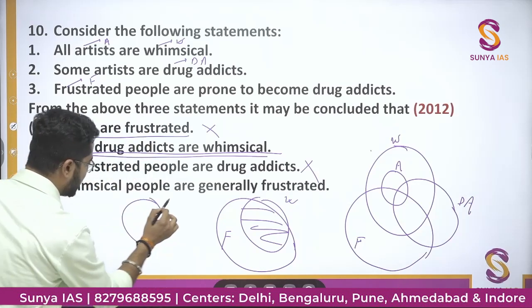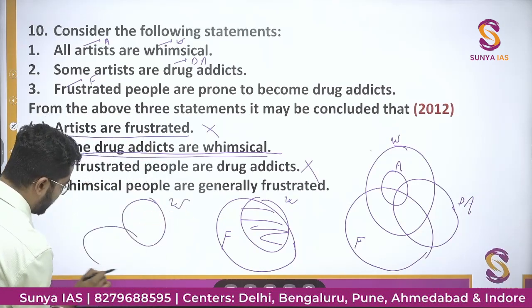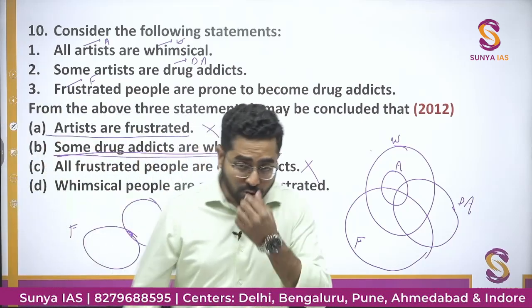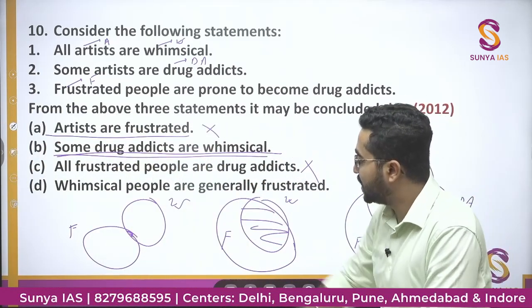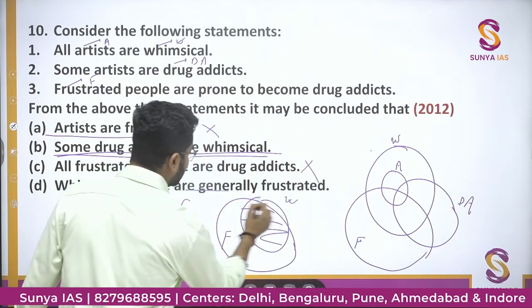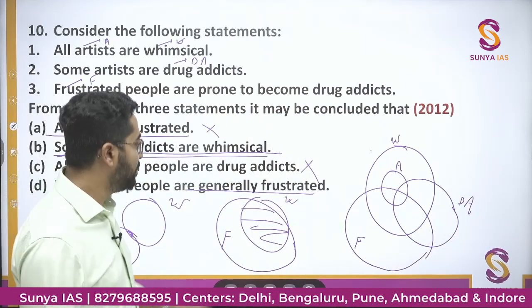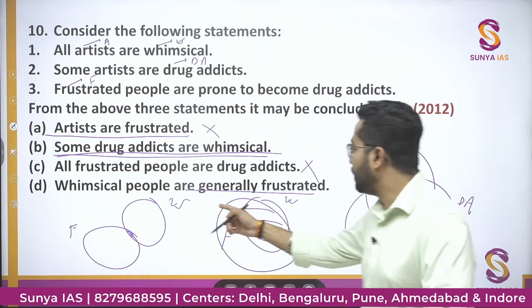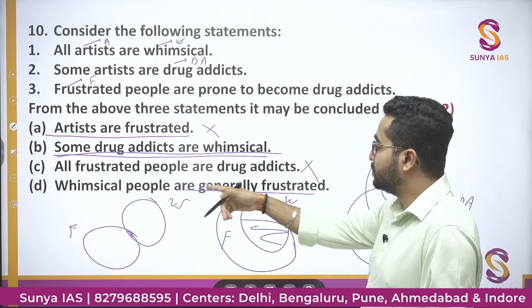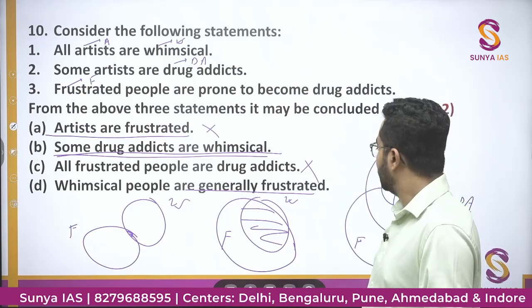If this is whimsical and frustrated इतना हो जाए तो only this much area is frustrated, right? So there is no direct relationship given between whimsical and frustrated, then you cannot tell that whimsical people are generally frustrated. You cannot make this statement because there is no relationship given directly between whimsical and frustrated people. So this statement is wrong.